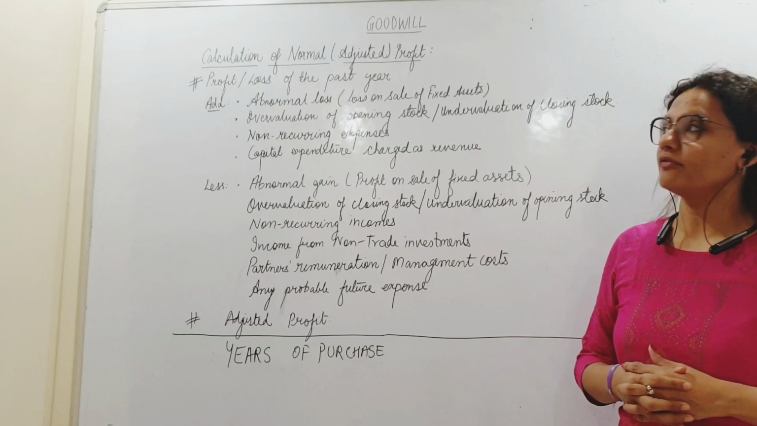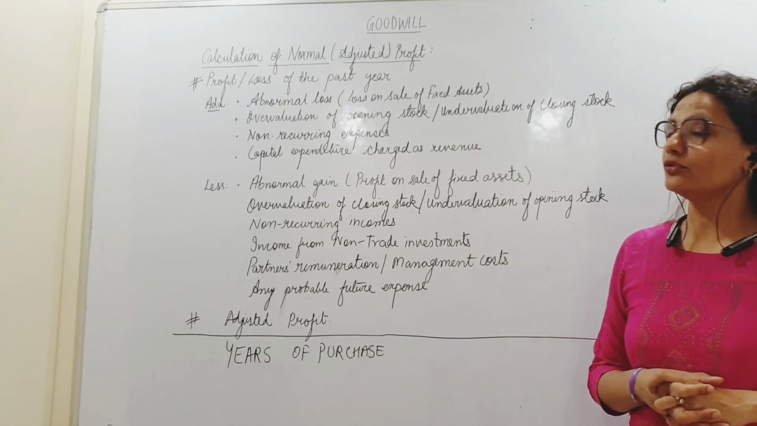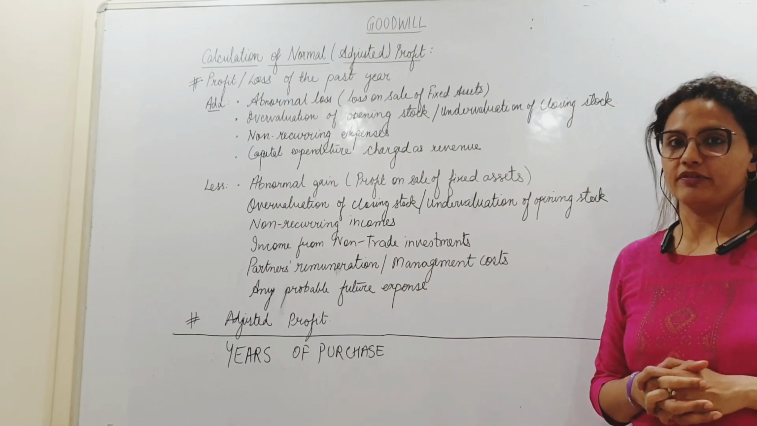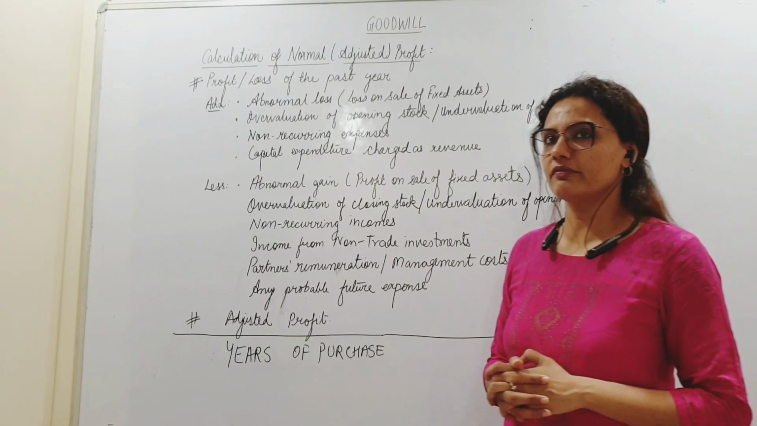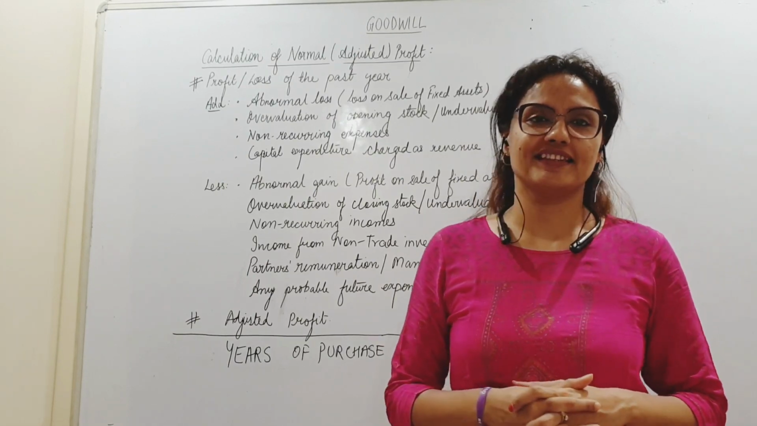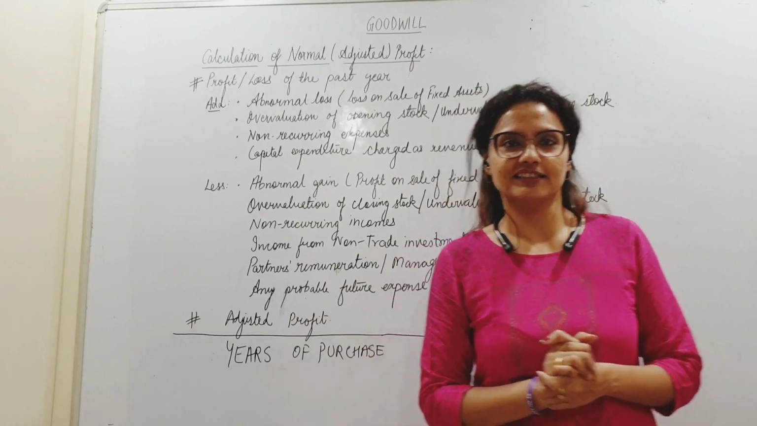So यहाँ पर हम लोग क्या फाइंड कर रहे हैं? Calculation of normal, that is the adjusted profit. Normal profit, abnormal profit क्या होता है? Profit तो profit होता है ना?